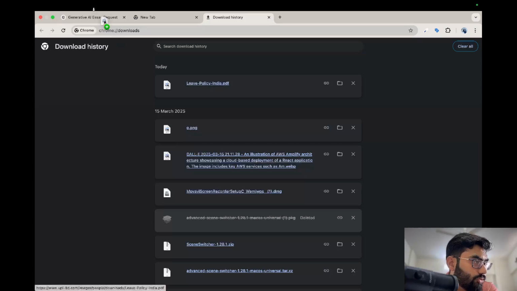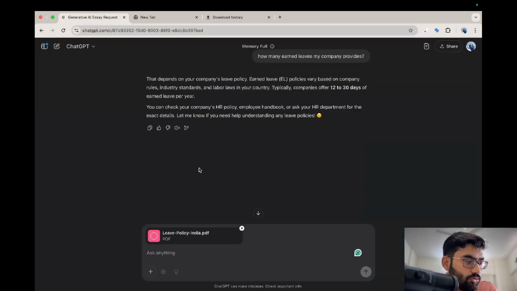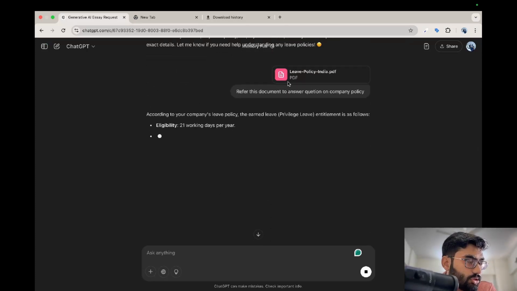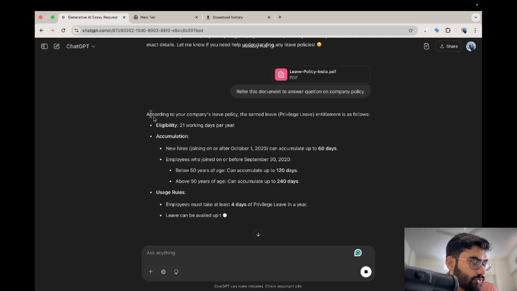So what I am going to do is give this document to ChatGPT, and I am telling ChatGPT, refer to this document to answer questions on company policy. As soon as I give this, ChatGPT reads the document, and after that it gives you an answer.